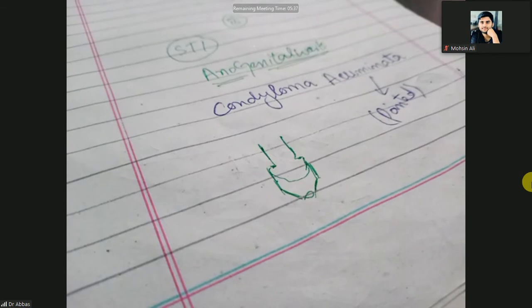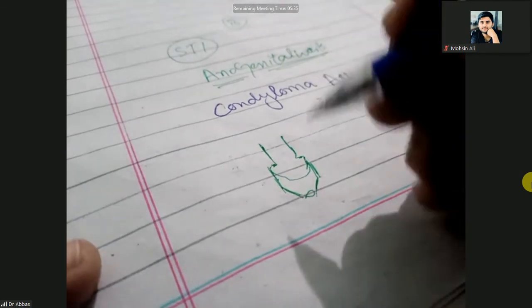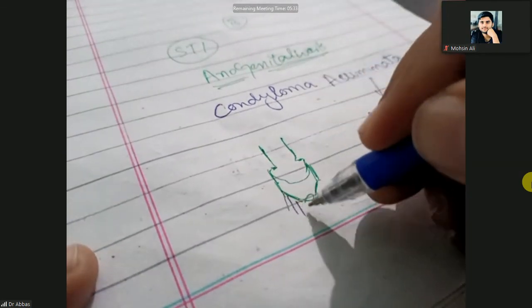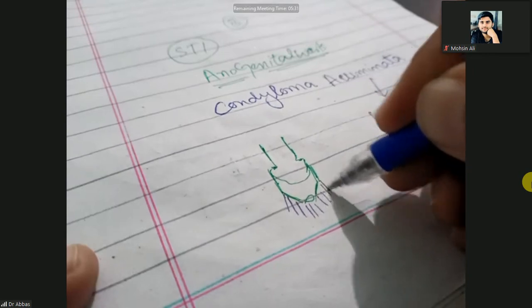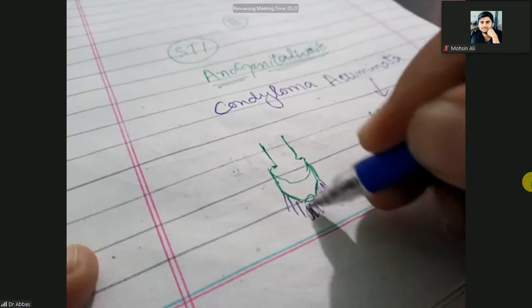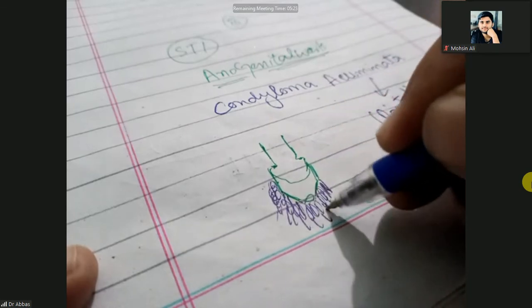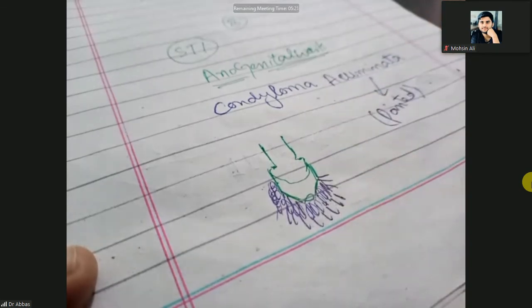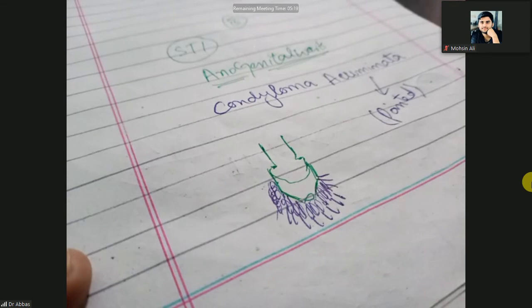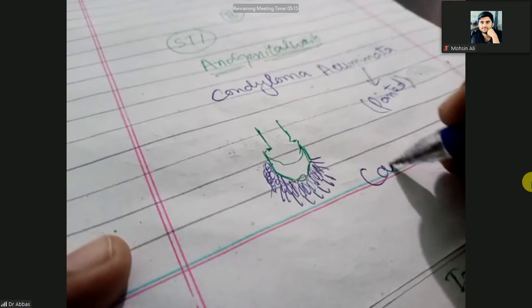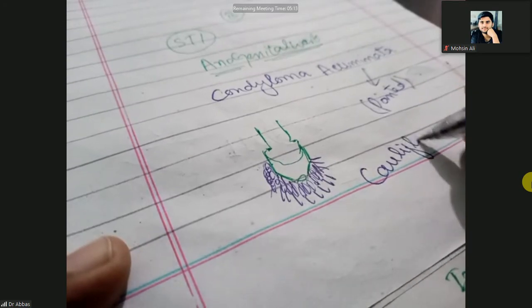In this non-circumcised individual there will be pointed, rough surfaces on the male genitalia. These will appear with a cauliflower-like appearance.